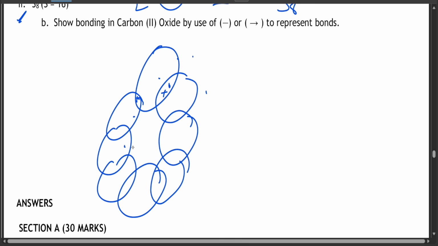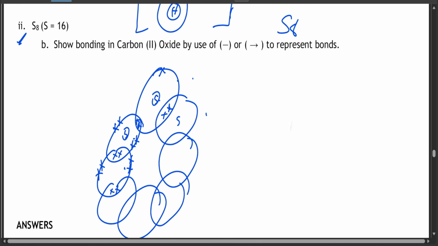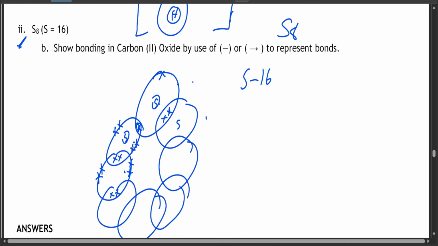It'll shade this and this. It's going to remain, no, sorry, because it's just sulfur, it should be excess. So if you donate, it's going to remain 2 this way, because sulfur, remember, is 16. It's supposed to be 2,8,6. So outside there are 6, and it needs 2 pairs. For each sulfur, it needs 2 pairs of electrons.